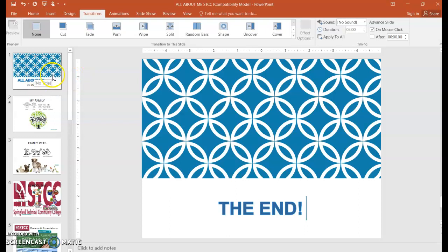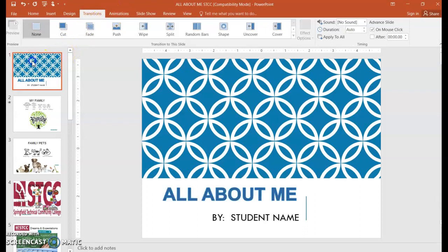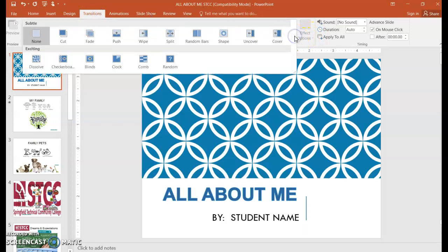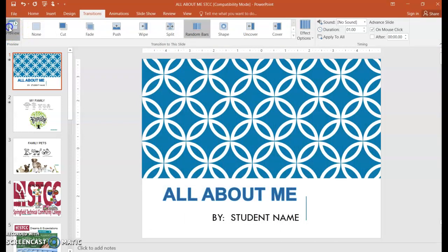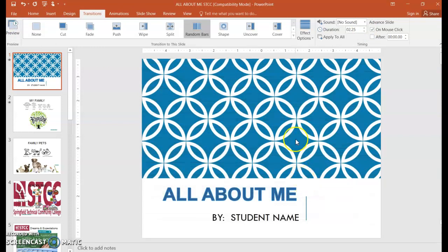Before you submit the slideshow, I would like to add 2 features, transitions and animations. So click the very first slide and choose Transitions, and then if you click the more options, you'll see there's some subtle and then exciting. I will choose random bars for the first one, and if I click preview, it'll show it again. Under effect options, you may have more options. It's either vertical or horizontal, and if you wanted to increase the time, the duration, you can add time to that, so it's a little bit slower.